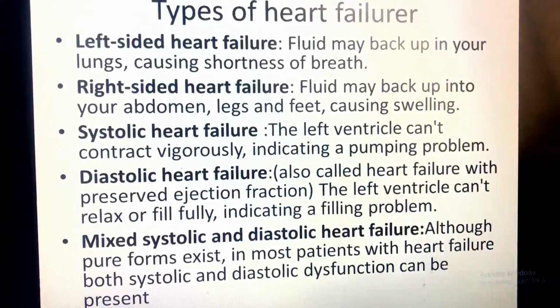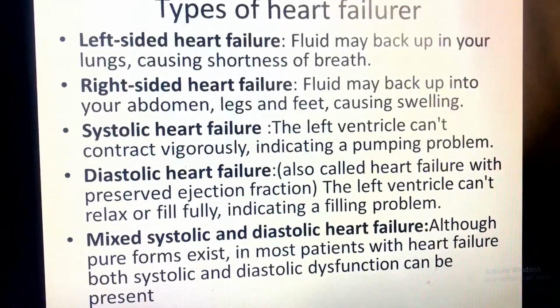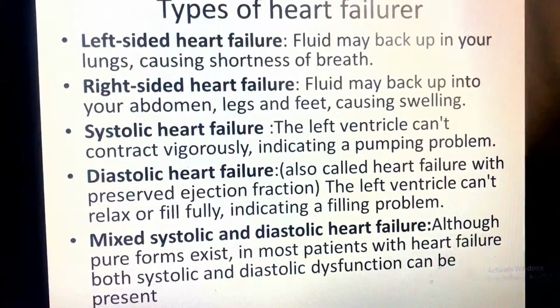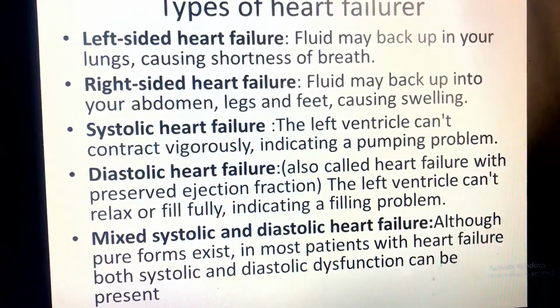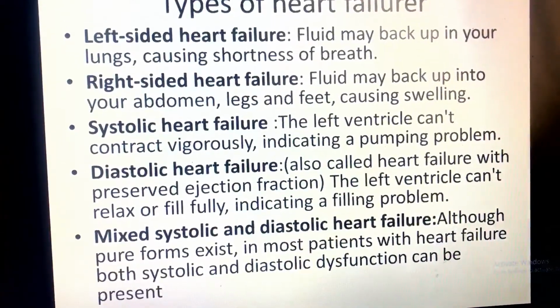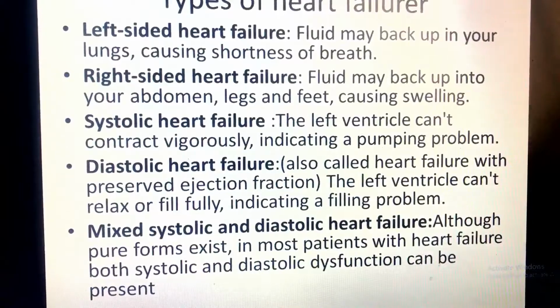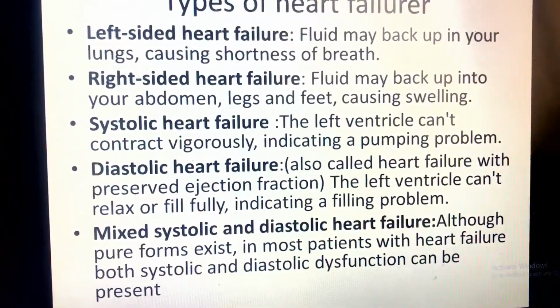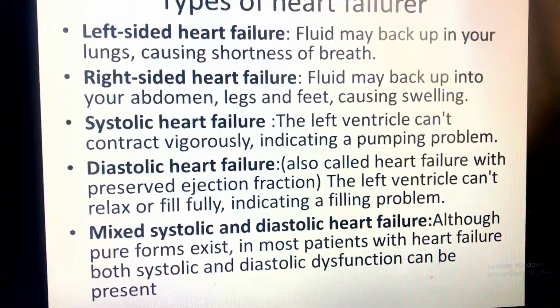When we say systolic heart failure, here the left ventricle can't contract vigorously, indicating a pumping problem. It will be called systolic heart failure because the left ventricle can't contract vigorously. And the diastolic heart failure, also called heart failure with preserved ejection fraction, the left ventricle can't relax or fill fully, indicating a filling problem.